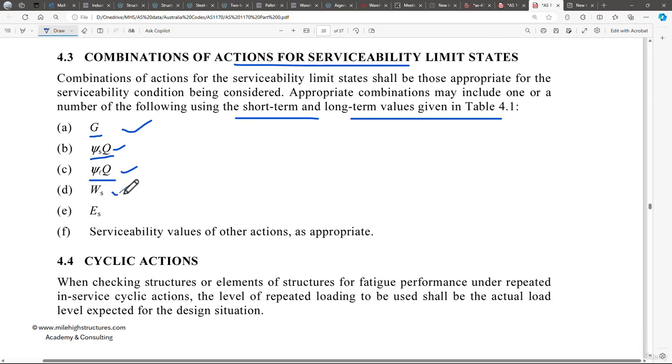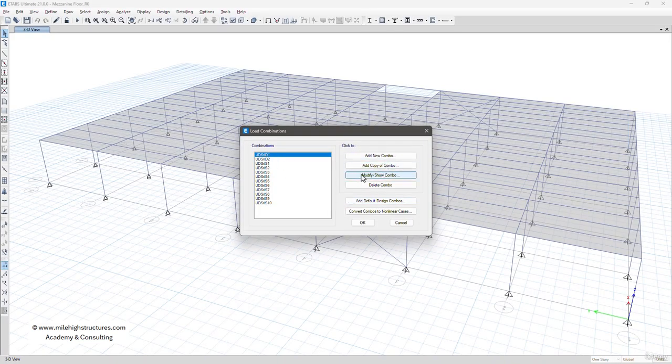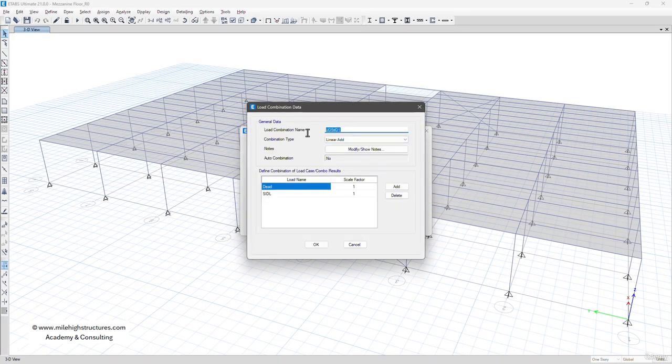After that we have wind, and after that we have ES, that is the earthquake. So that is the criteria to determine the serviceability limit state load combination. Here, if we left click on modify show combo, we can see that ETABS has by default generated a load combination with only the dead load option, that is dead load and SIDL. Both of them when added make the total value for the permanent, we can say imposed load. So here we can add one time DL plus SIDL.